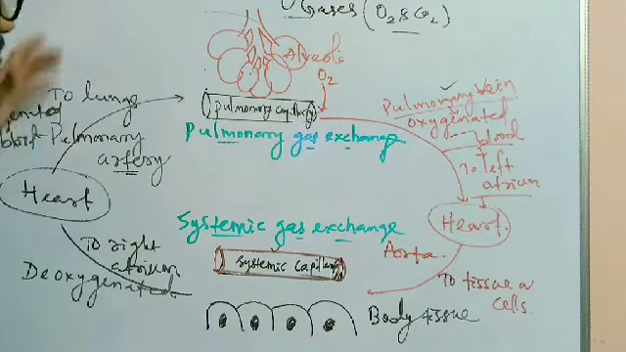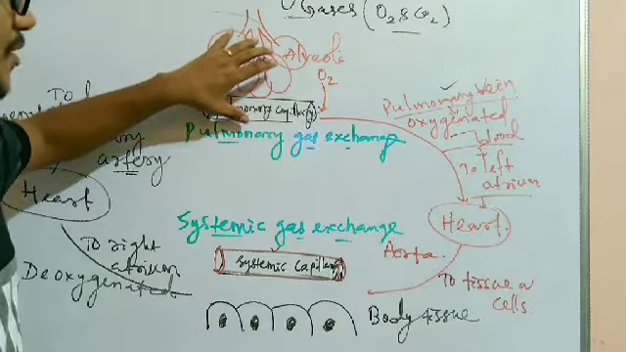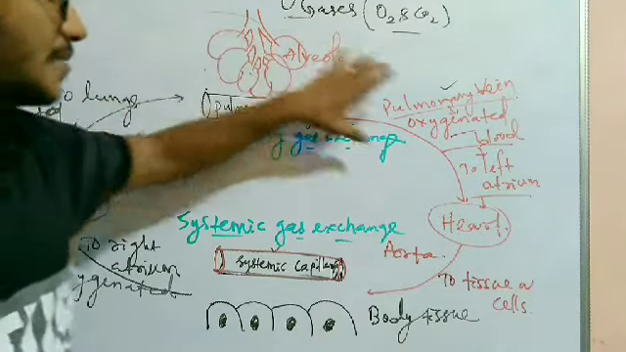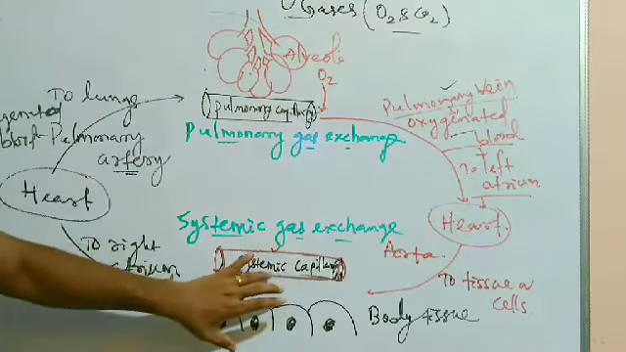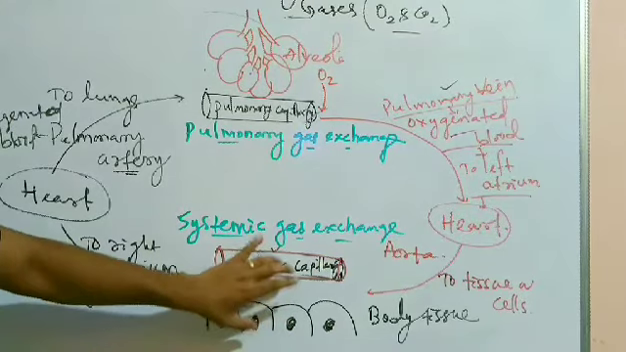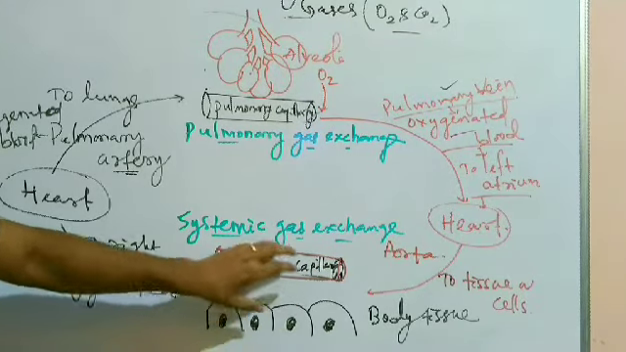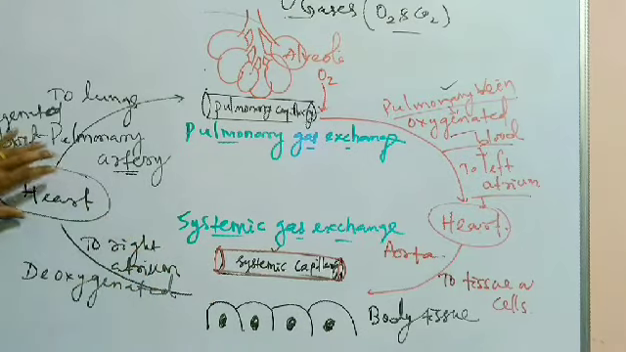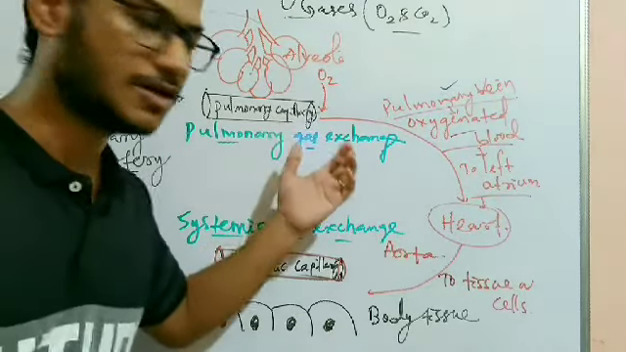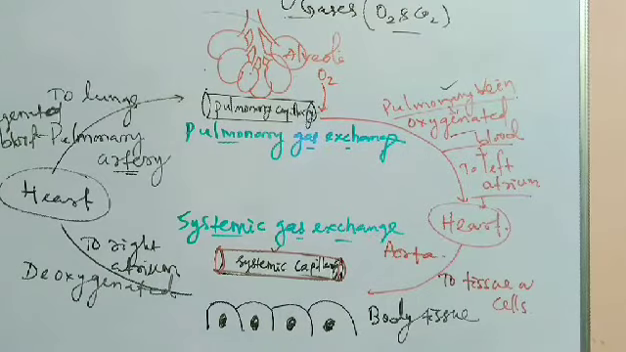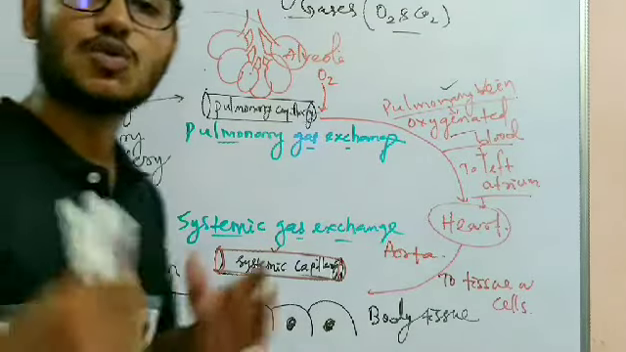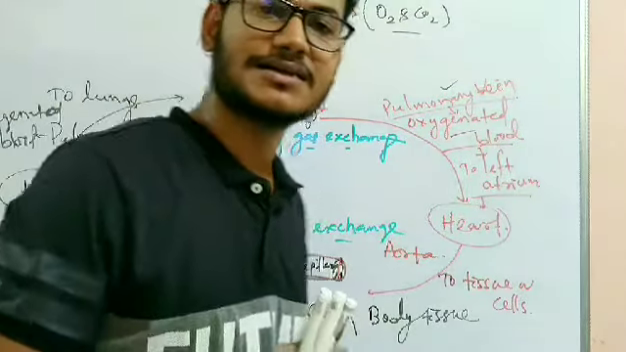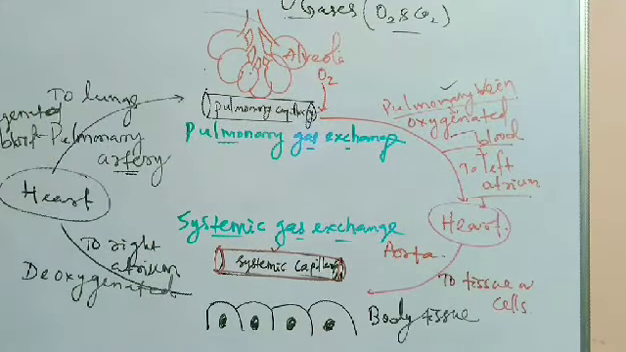So this is how the blood gets purified in the lungs, then comes to the heart, and is supplied to the body cells, where the systemic gas exchange takes place between the body tissue and systemic capillaries. Then the blood gets deoxygenated, comes to the heart and is pumped again to the lungs for purification. So what is the role of the partial pressure we were talking about? Let's discuss in detail.